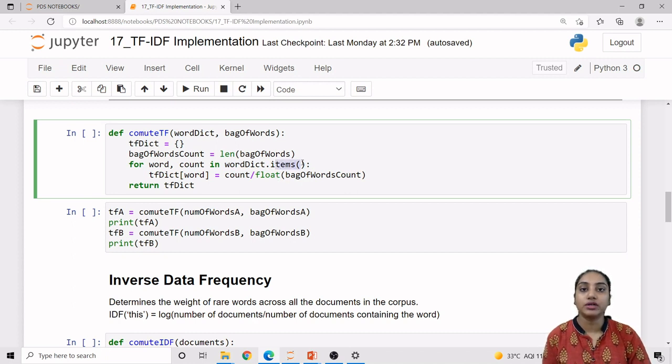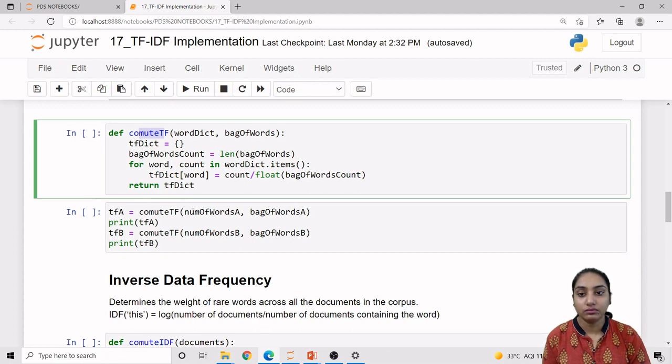That means it will return us a tuple containing the key and value pair. So from this key and value pair, the key will be stored in word and the value, which is the number of occurrences, will be stored in count. So now for the same word, the TF dictionary calculation is equal to count divided by float of bag of words count. And the whole TF dictionary will be returned by this compute_TF definition call.